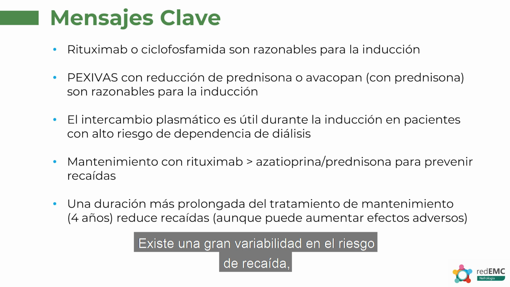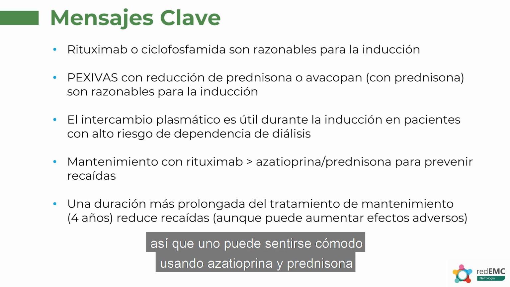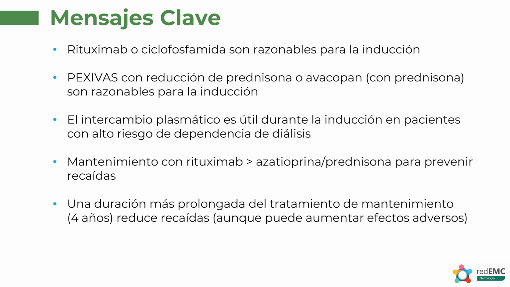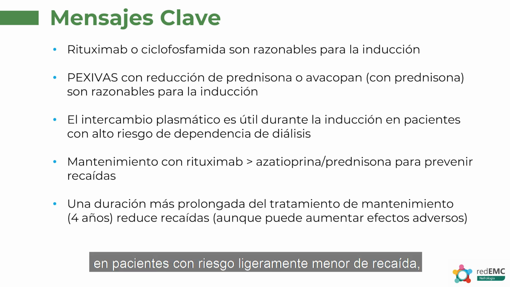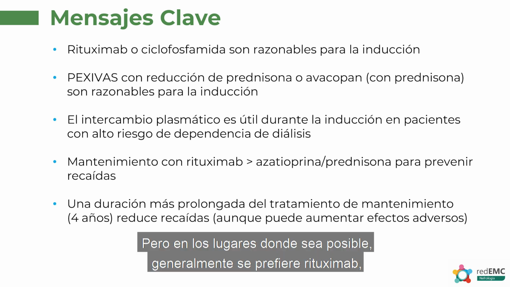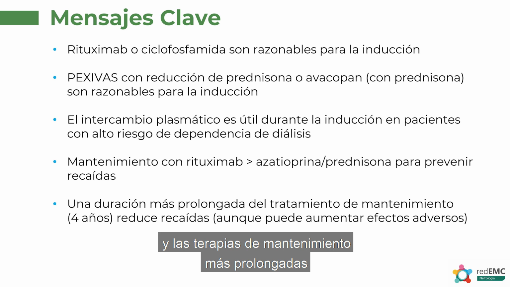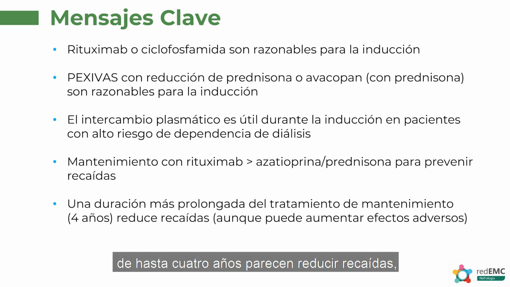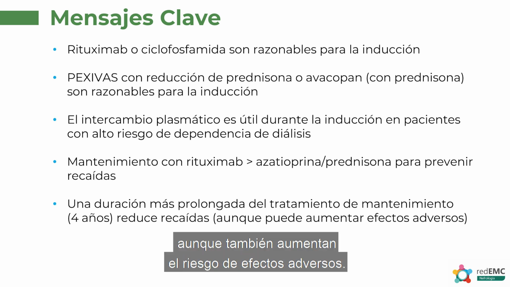There is a large gradient of the risk of relapse, and so you may still feel very comfortable using azathioprine and prednisone for those who are at slightly lower risk of relapse, since it still looks like it's an effective agent. But for places where you can, rituximab is generally preferred, and longer durations of maintenance therapy, up to 4 years, seem to reduce relapses, but they do increase the risk of side effects as well.